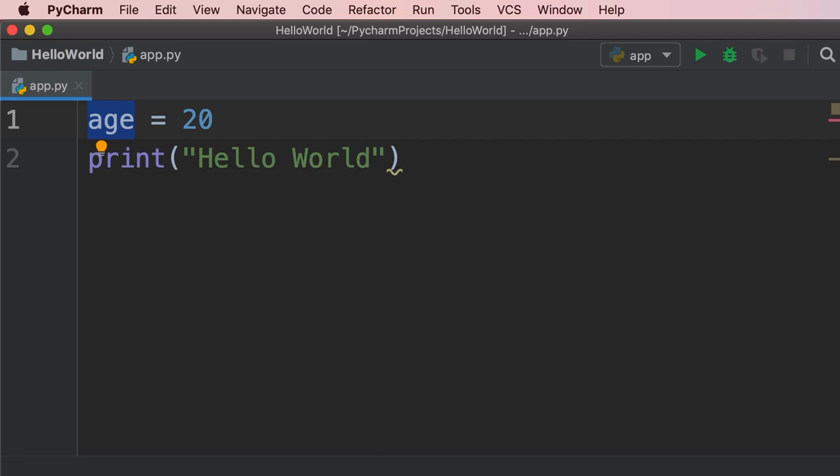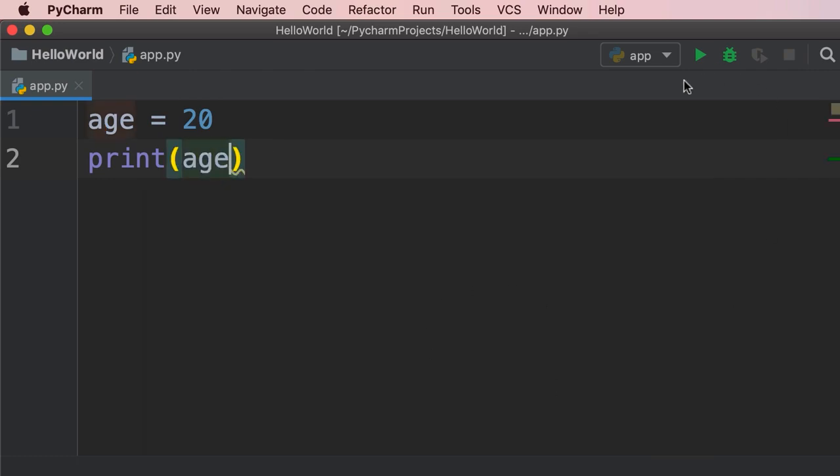So now we can read the value at this memory location and print it on the terminal. Instead of printing hello world, we want to print the value of the age variable. So I'm going to delete what we have inside parentheses and type age. Note that I'm not adding quotes because if I run this program, we'll see the text age on the terminal. We don't want that. We want the value of the age variable. So let's remove the quotes and print the value of the age variable.